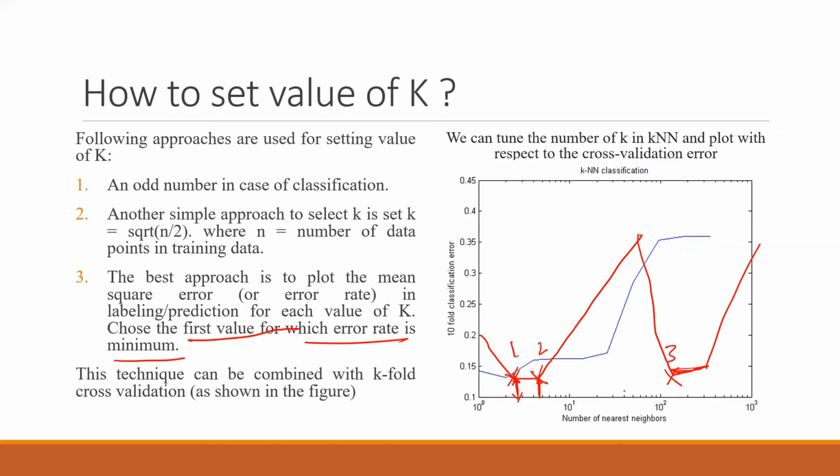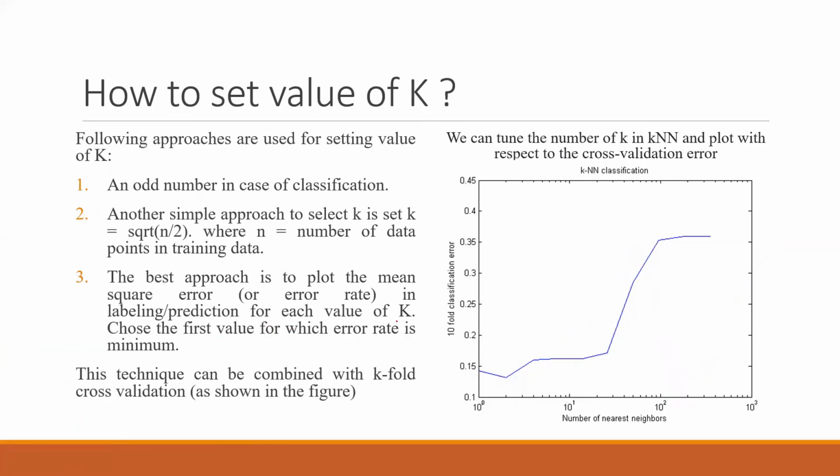Let's say that these are the three points where you can say, okay, I am getting the minimum error, right? So this is my minimum error. But then I will go with the first one. Why? Because of this statement. So that's the major thing that I wanted you to remember, that whenever the lowest error comes up the first time, whenever the first instance is there, you have to choose that one.